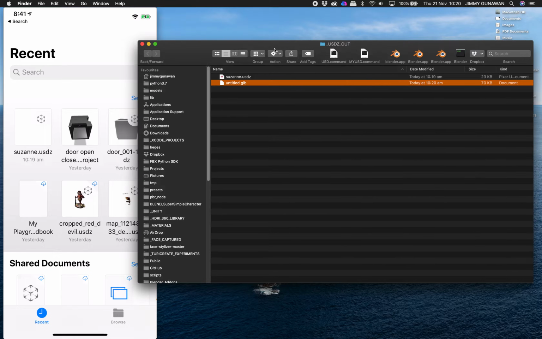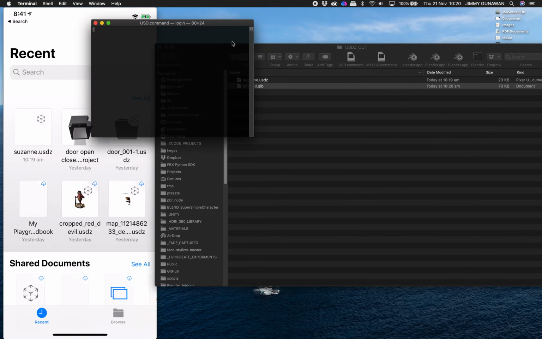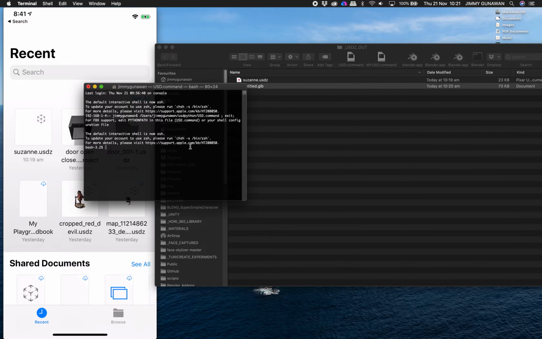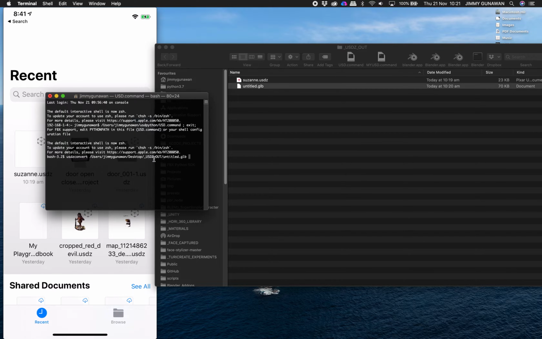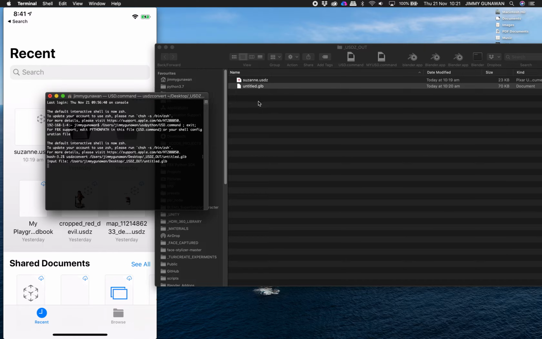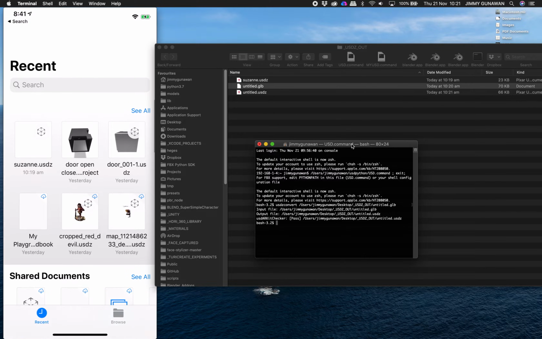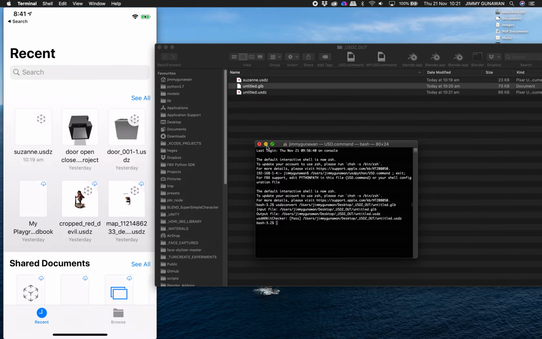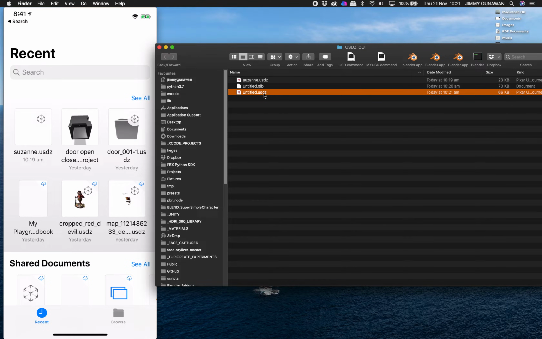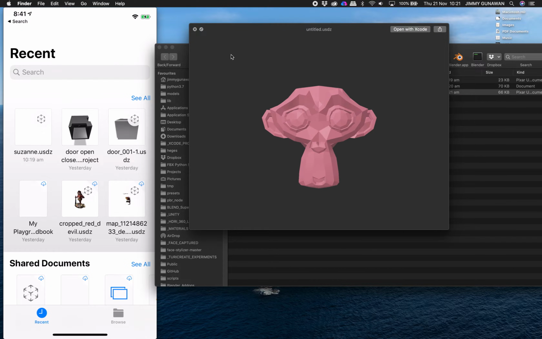So we have the GLB, and I'm gonna be using the USDZ Convert by Apple. So this is USDZ Convert, this is the GLB, drag and drop it, and then convert. It's gonna convert as USDZ. You might find that there are a lot of interesting limitations when you are doing the conversions. However, yeah, most of the conversion is actually pretty straightforward.